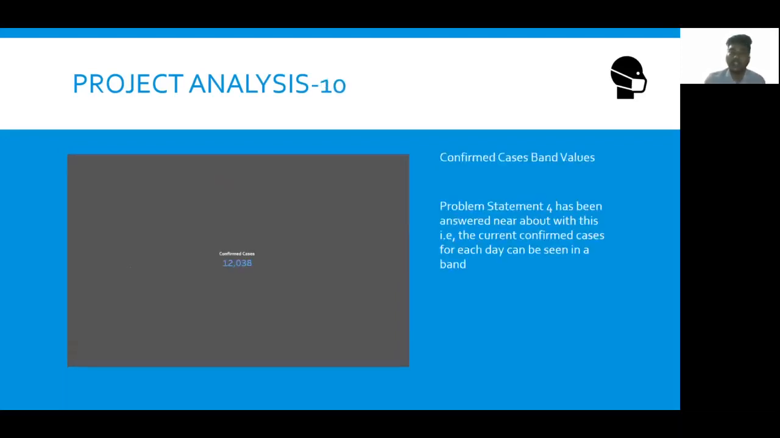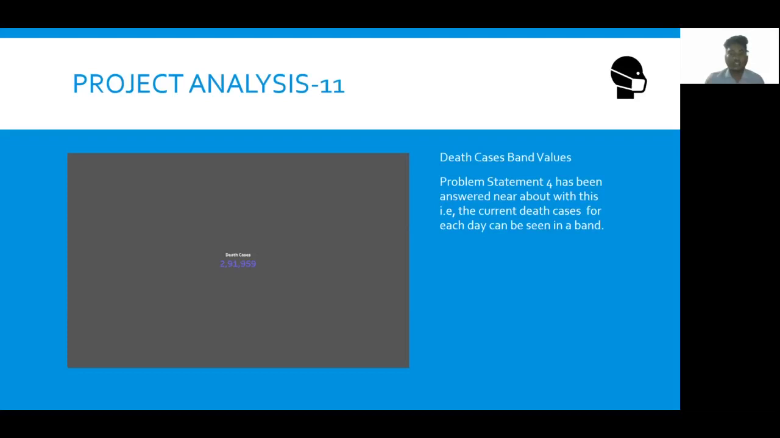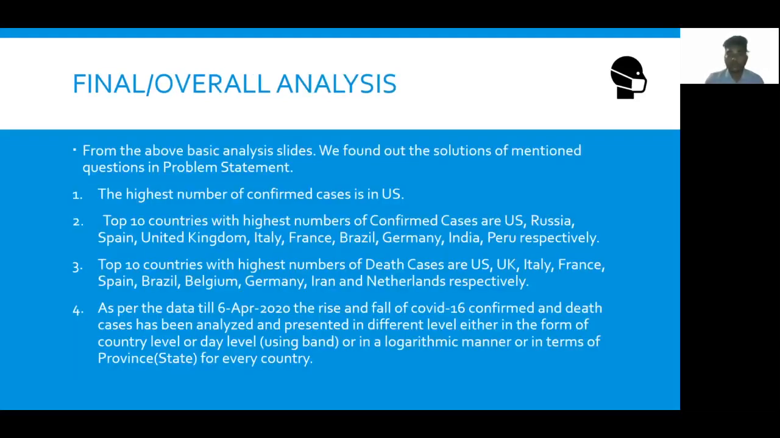Then we have the band value. Band value is something I introduced for myself. In the band value, for a particular date, how many confirmed cases of COVID-19 were present across the globe will be shown. Just like the confirmed case band value, we have one more, the death cases band value, which will show how many dead people there were across the globe on a particular date.